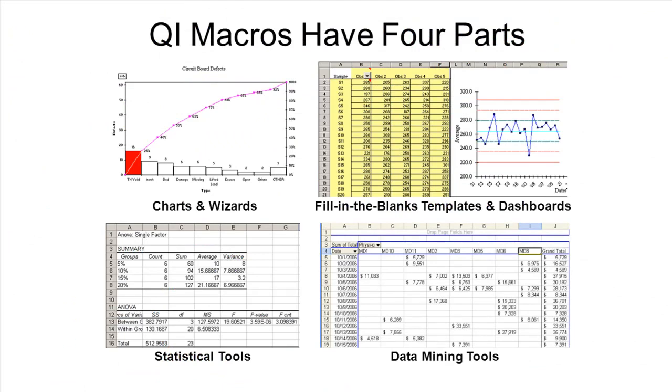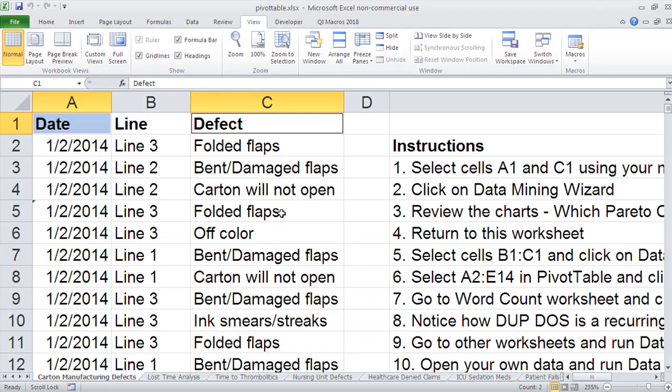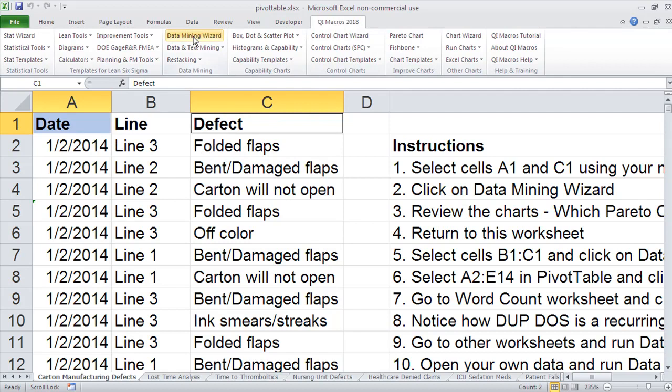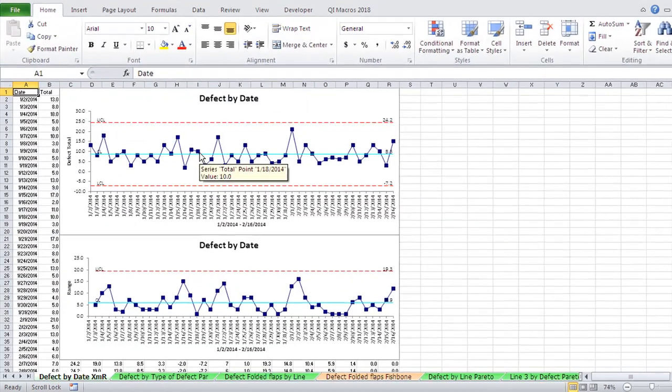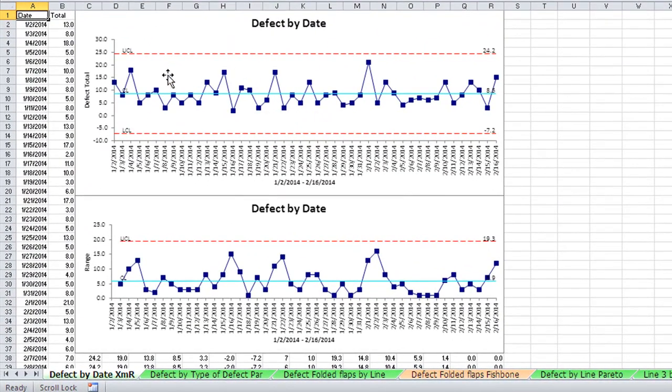And we also have data mining tools. Now, I used to spend hours and sometimes days analyzing things with pivot tables. But the QI Macros data mining wizard will take data like this, that is the when, where, what, why, how, who, and whatever of your defect by defect data. If you click on two titles, you can come in here and click on the data mining wizard. And the data mining wizard will pivot that data and turn it into, if you have dates, a control chart. Here's our defect rate by date.